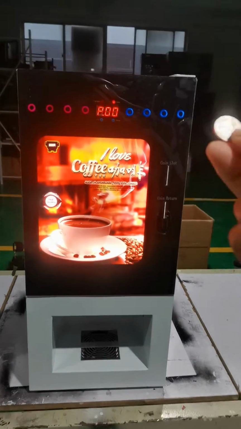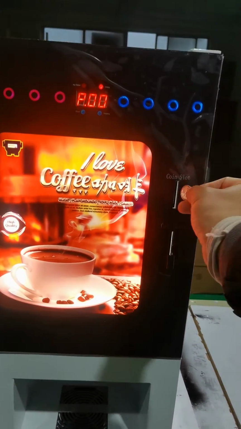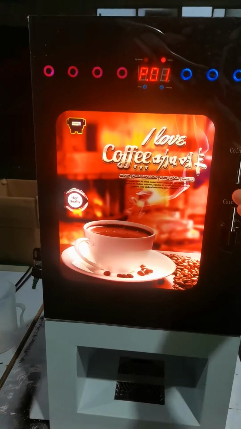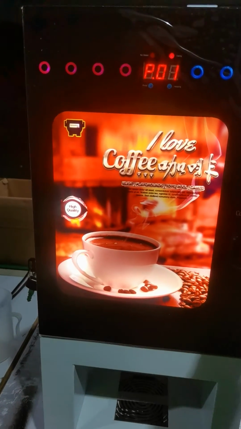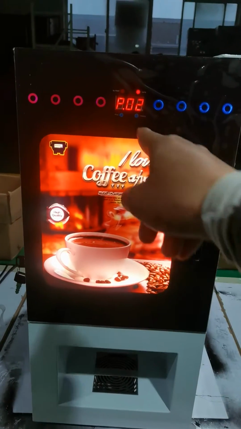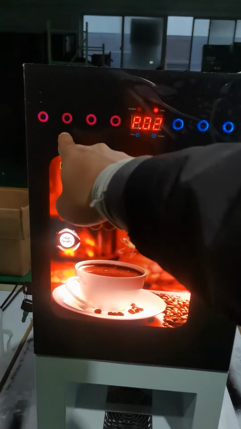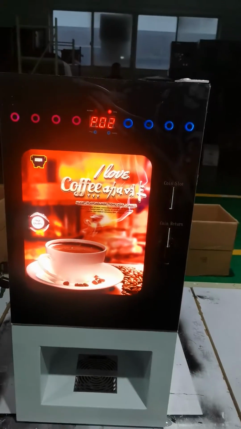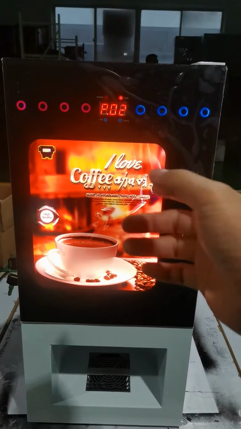Okay, coffee. You can insert 1 coin and 2 coin. Then get 2. And if your price for this drink is 2, then it's okay. You can get 2. 200 maybe.